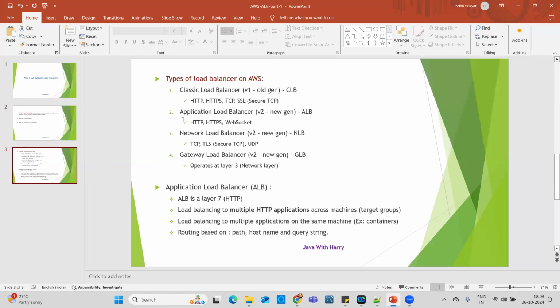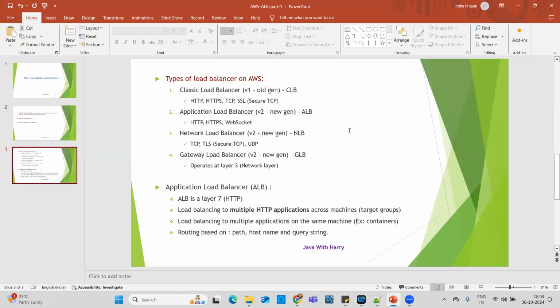The classic load balancer is the old generation, and AWS itself says it is not recommending its use because very soon it's going to be retired. But the classic load balancer supports HTTP, HTTPS, TCP, and SSL protocols.